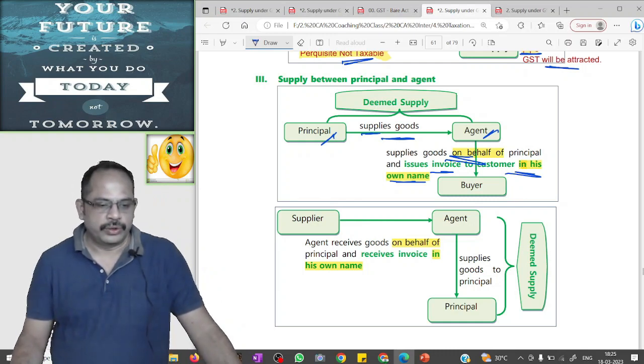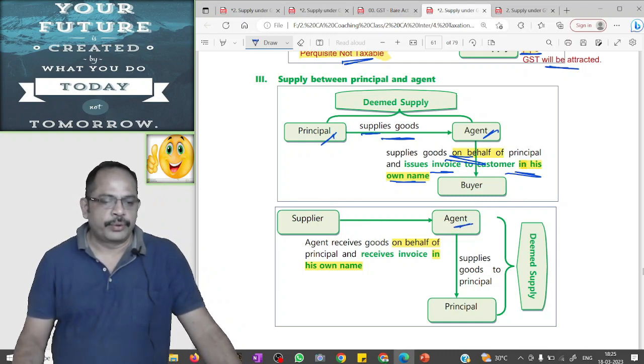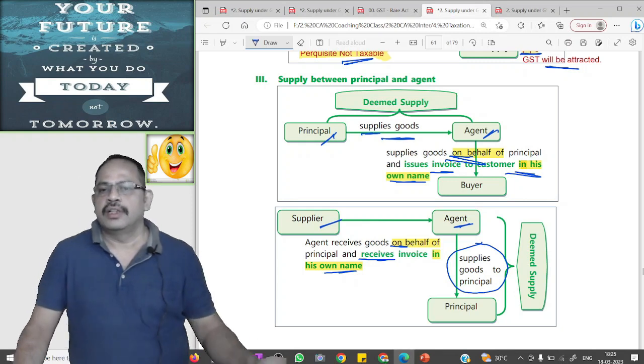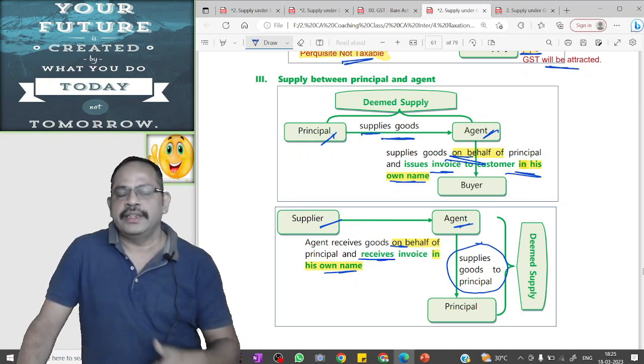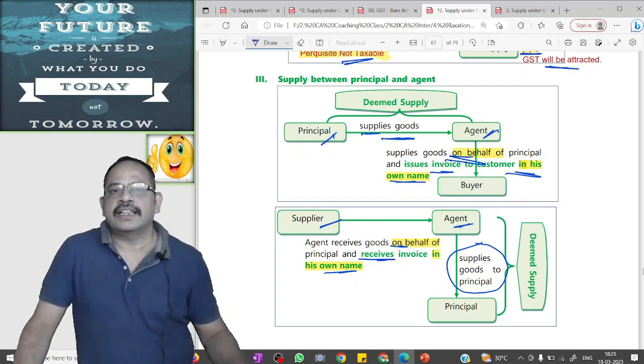Scenario 2. Agent procures goods from third person on behalf of the principal and receives invoice in his own name. Subsequently, agent supplies to the principal. In this case, the goods supplied by agent to the principal is a deemed supply. It is a taxable event and GST will be attracted.